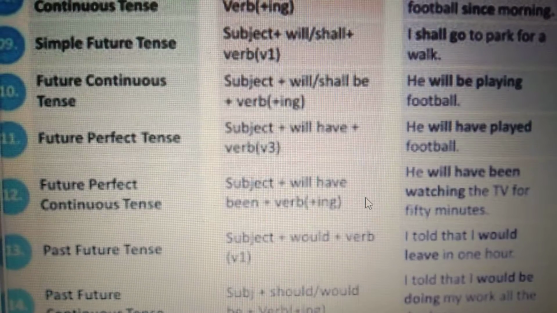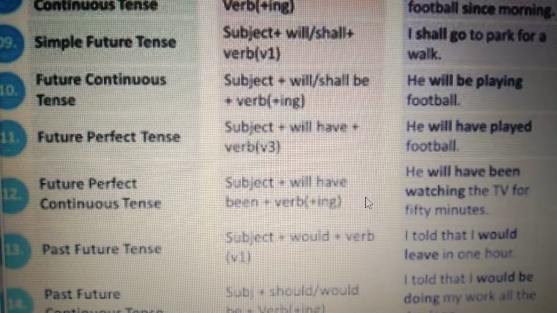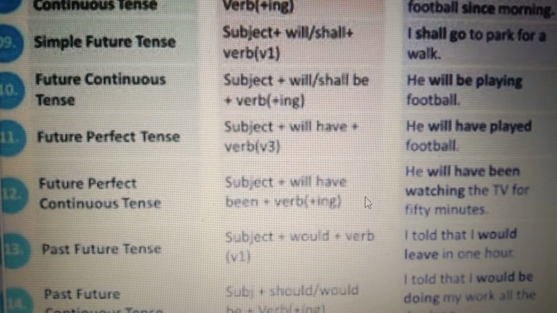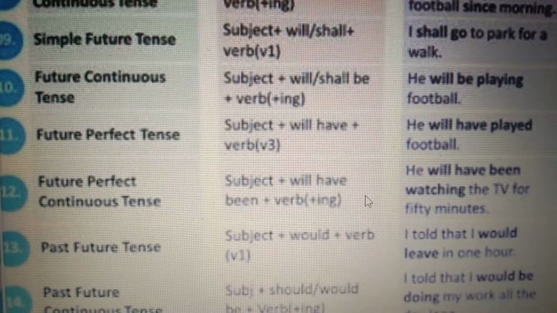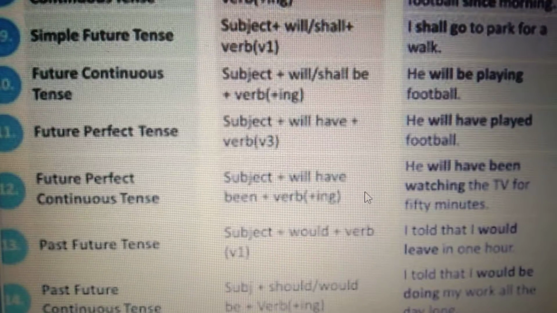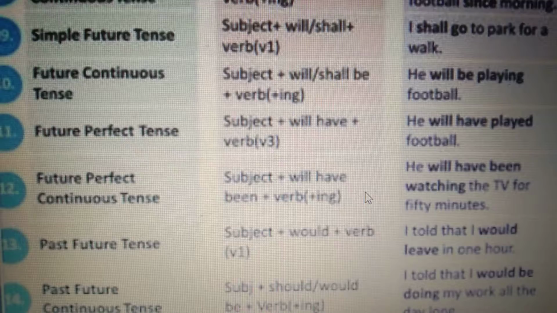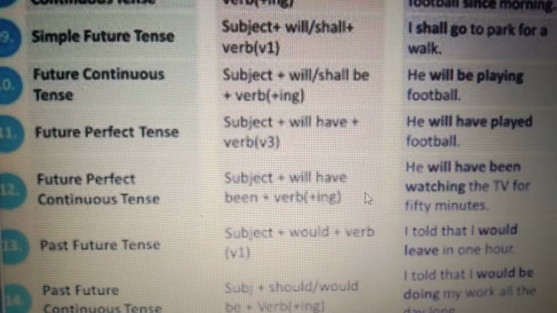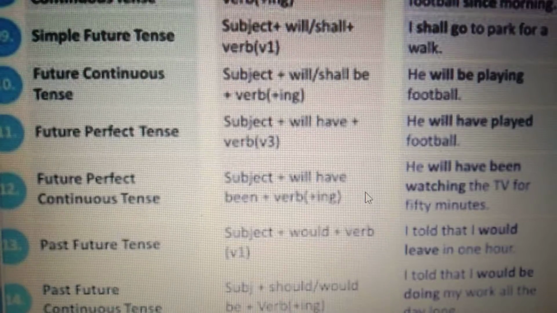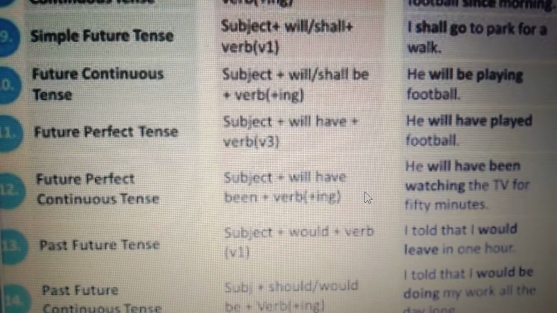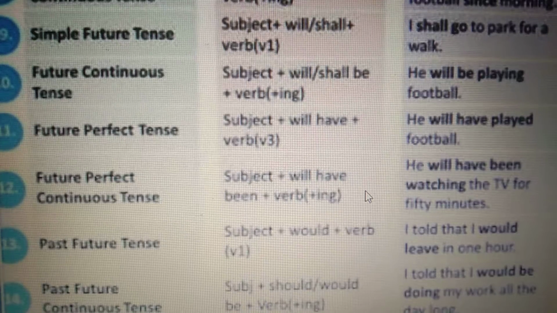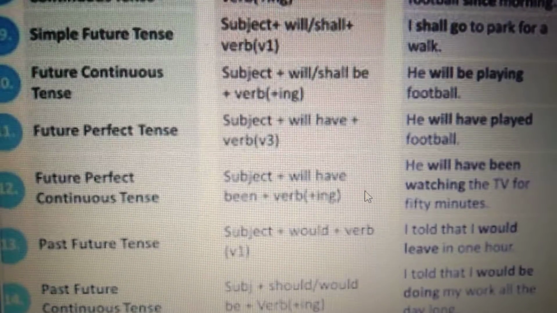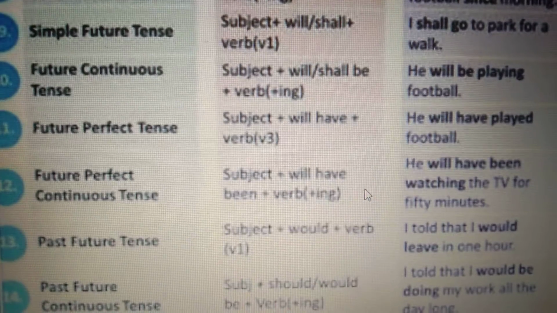To form the negative form of this tense, you add not between the helping verb and the main verb. It means that after shall or will, we add not to form the negative sentence. We shall not go to Sargodha. He will not go to Sargodha. Between will and the main verb go, we have added not to form the negative.